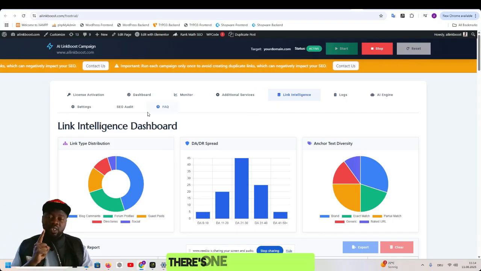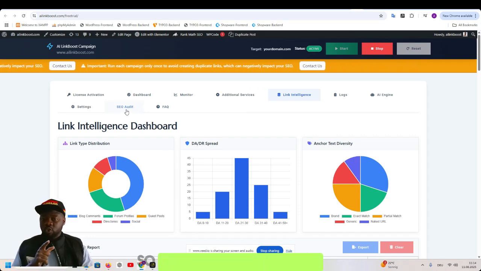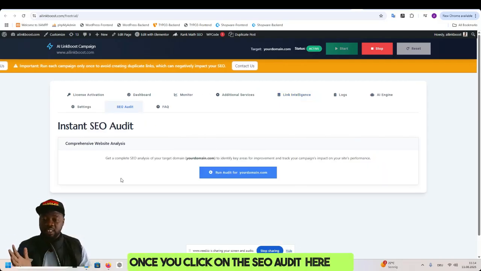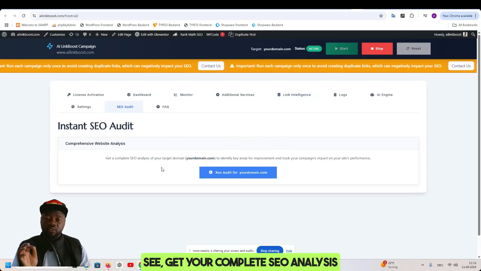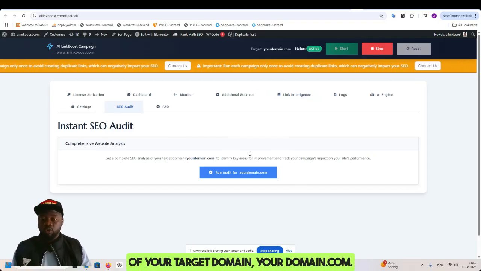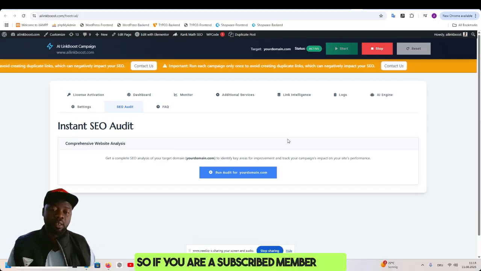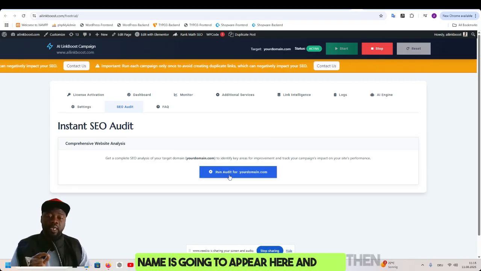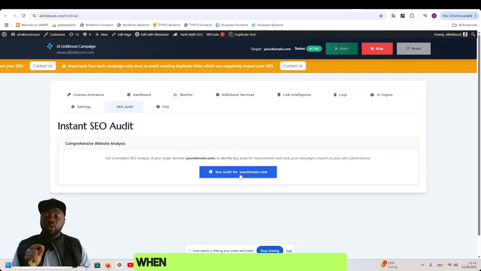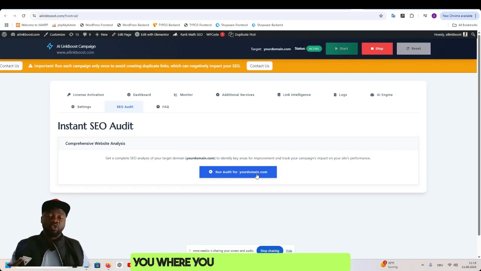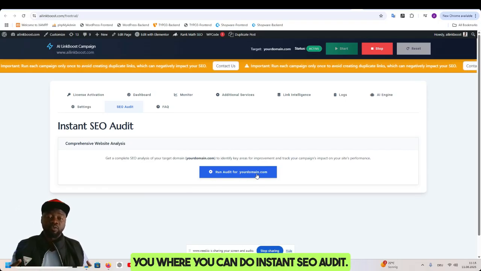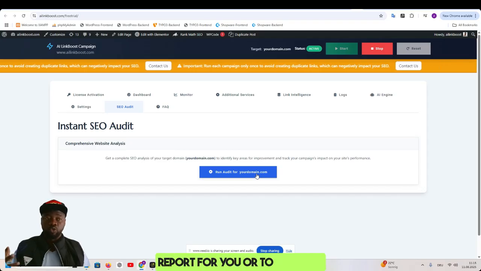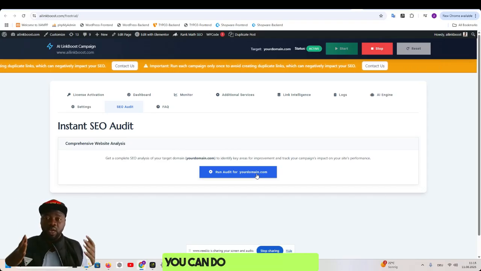Now there's one thing we didn't talk about, the SEO audit. So let's click on the SEO audit and see what's going to happen. Once you click on the SEO audit, here you see, get a complete SEO analysis of your target domain, yourdomain.com. If you are a subscribed member, or if you have a premium package, your domain name is going to appear here, and then all you have to do is just click here. When you click here, it's going to take you where you can do an instant SEO audit. So you don't have to pay any marketing company to do your SEO analysis report for you, or to check what is wrong with your website. You can do everything here.